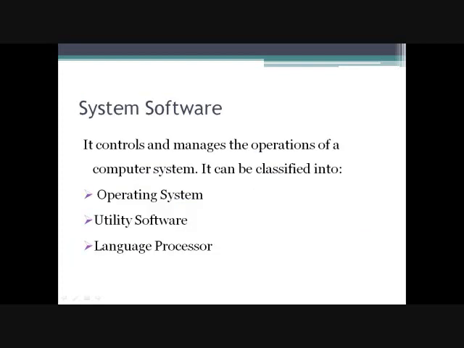System software controls and manages the operations of a computer system. System software is software designed to provide a platform for other software. Means a system software manages hardware as well as the other software also. It can be classified into three categories, that is operating system, utility software, and language processor.